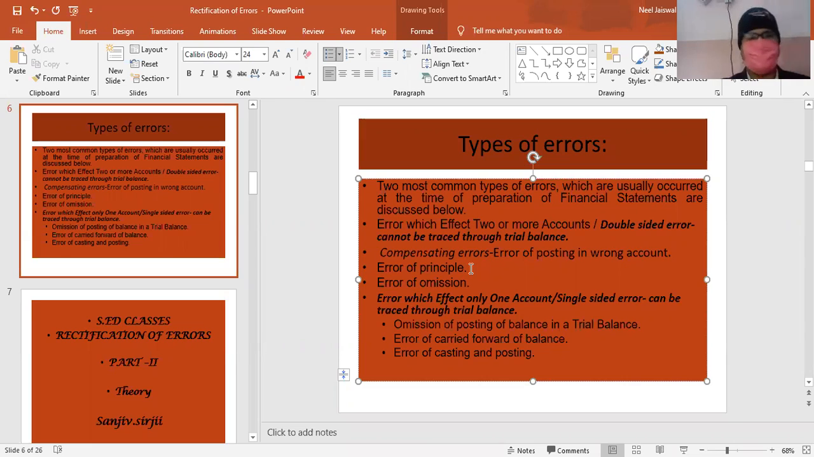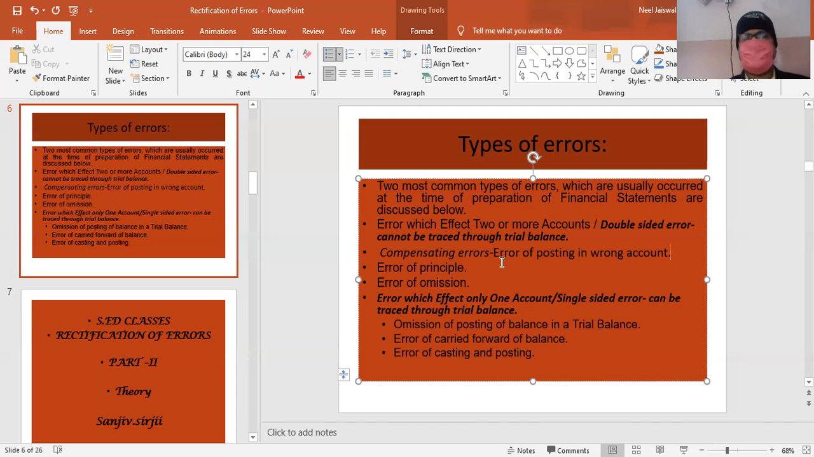Then comes error of principle. Now error of principle means what? Error of principle means a major error. Let me give you an example. In error of principle, what happens? Suppose a revenue item we have treated as a capital item, or a capital expenditure we have treated as a revenue expenditure. Now when I am saying capital expenditure, that means suppose purchase of machinery. Purchase of machinery is a capital expenditure. Similarly, when we purchase machinery, and we paid for installing that machinery, installing that machinery is also capital expenditure.